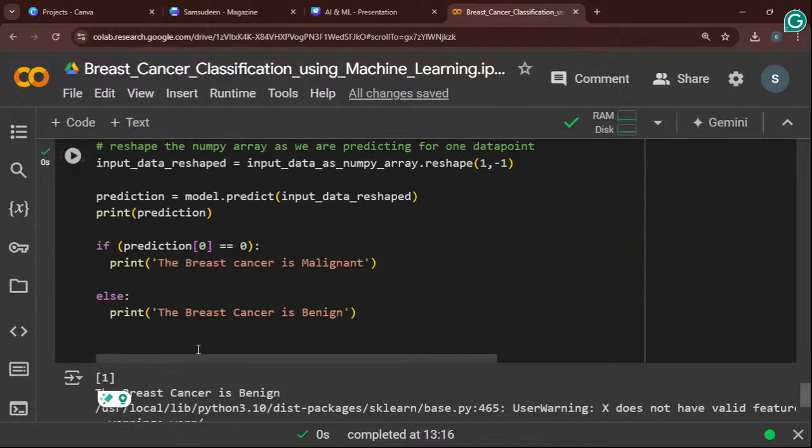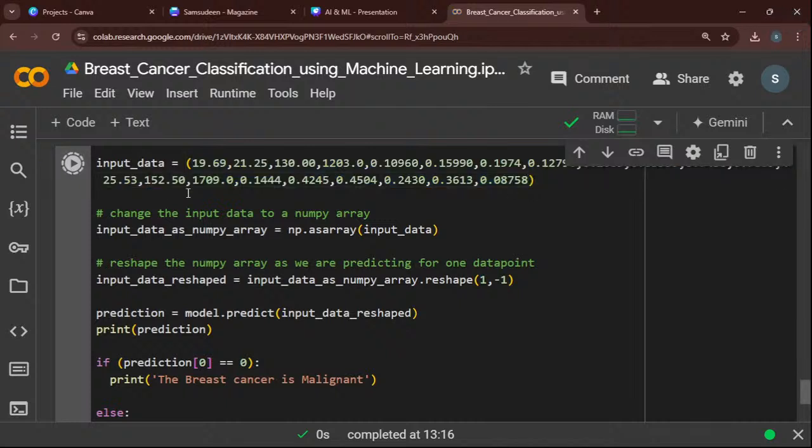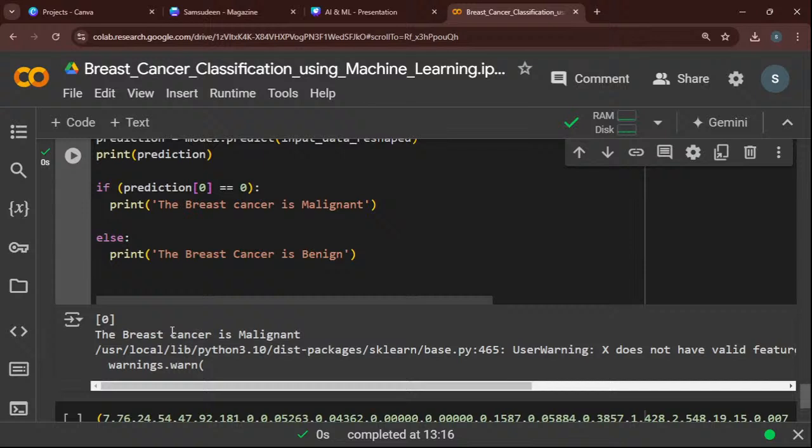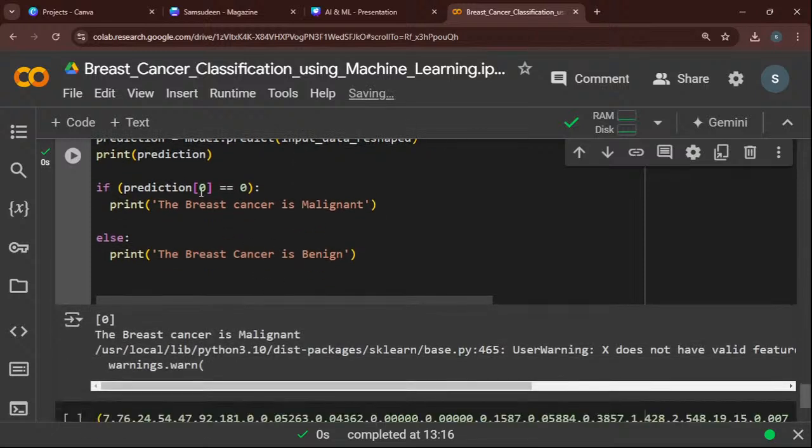I copy this one and paste it here. So what will this data give? It's a 0. The breast cancer is malignant. So based on the range, the system gives the prediction: the person will be benign or malignant. Do you understand? So you see that the output comes to this or that. That is what is called classification.